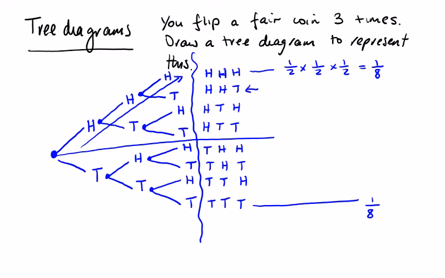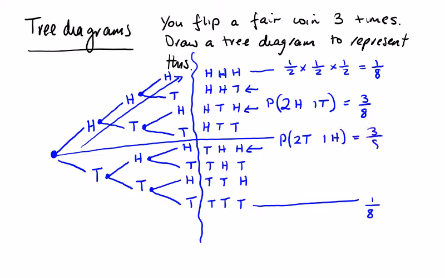Now, look at this one. This one has 2 heads and a tail. This one has 2 heads and a tail. And this one has 2 heads and a tail. So there's 3 of them. So 2 heads, 1 tail. So if we wanted a probability of 2 heads and 1 tail in any order, it will be 3 over 8. And if we want the probability of 2 tails and 1 head, it's also 3 over 8. And let's just look at those. 2 tails and 1 head. There's 1 of them. There's 2 of them. And there's 3 of them. So this is in any order. So learn these probabilities off for 2 coins. It's never going to change. And these questions come up quite regularly.